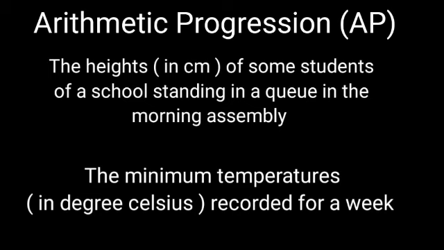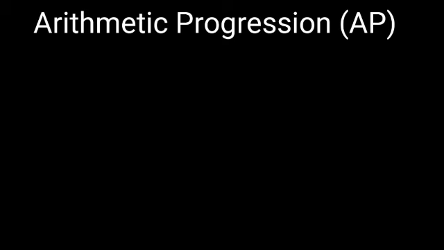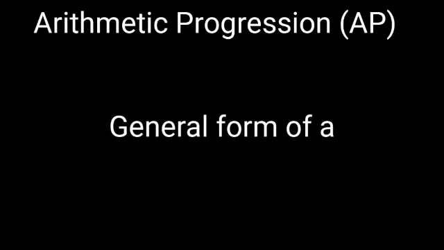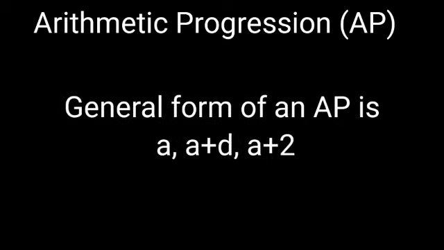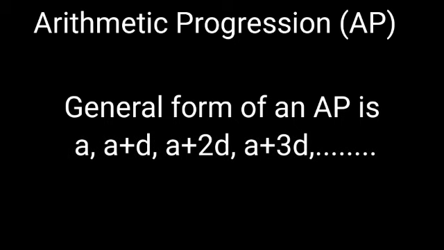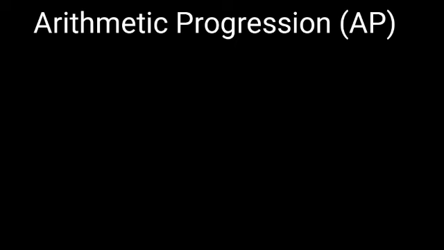Therefore, the general form of an AP is A, A plus D, A plus 2D, A plus 3D, and so on. If there are only a finite number of terms, then such an arithmetic progression is called a finite arithmetic progression.